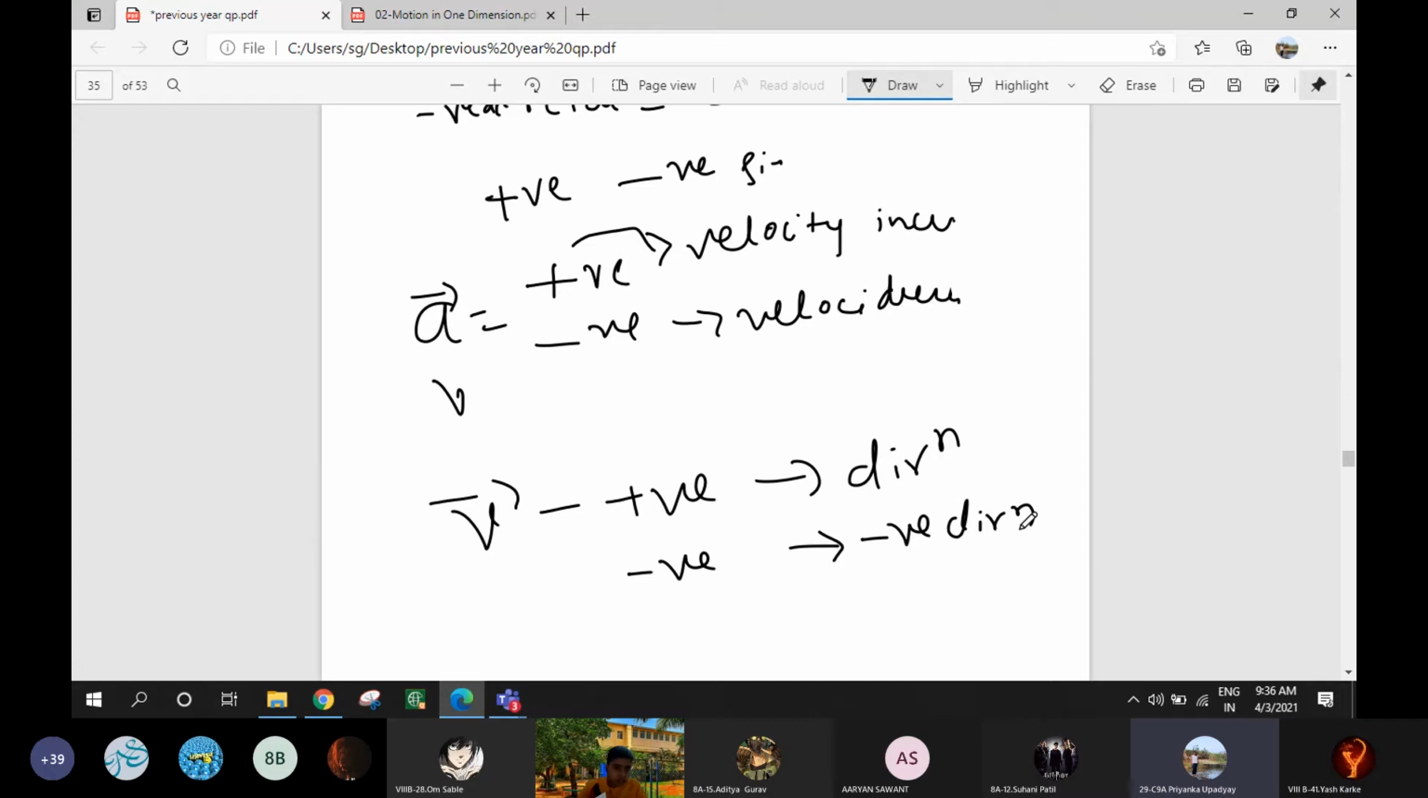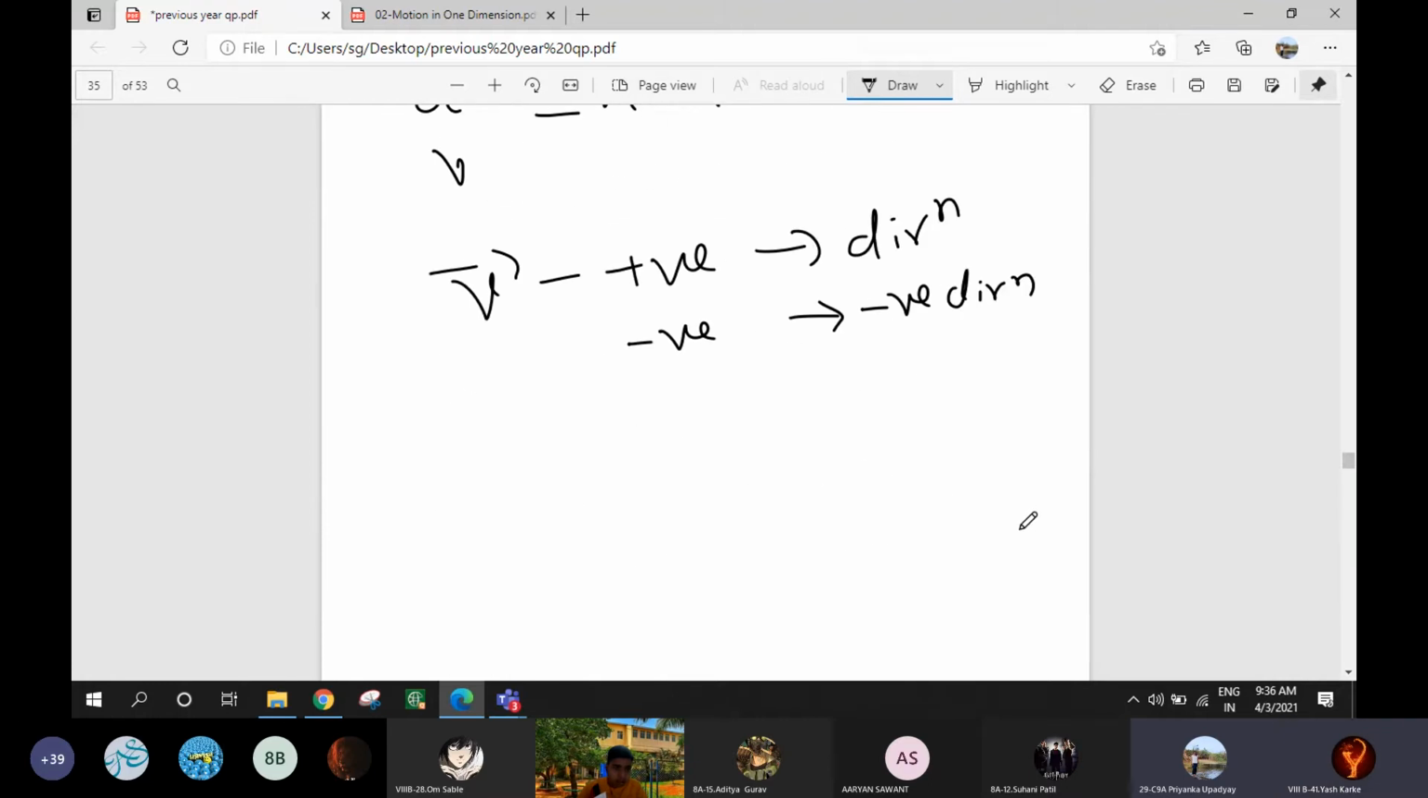The acceleration is said to be uniform when equal changes in velocity take place in equal intervals of time.